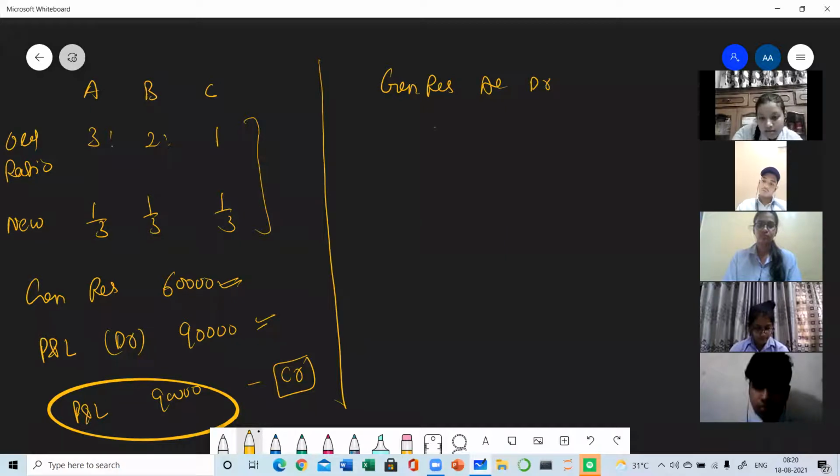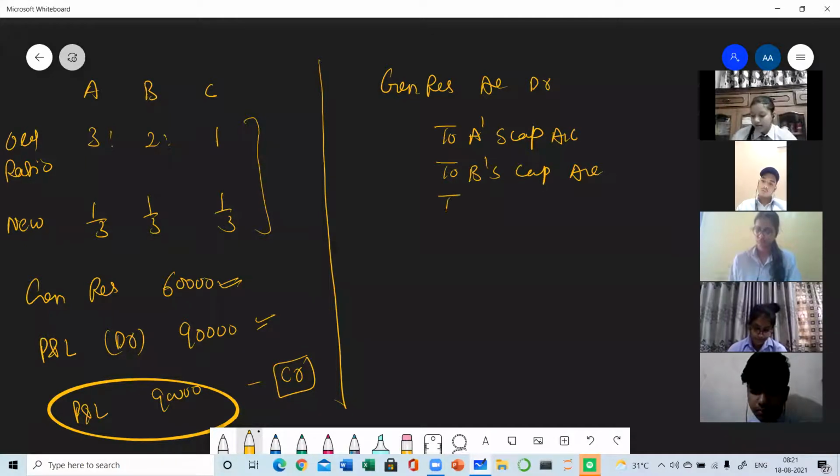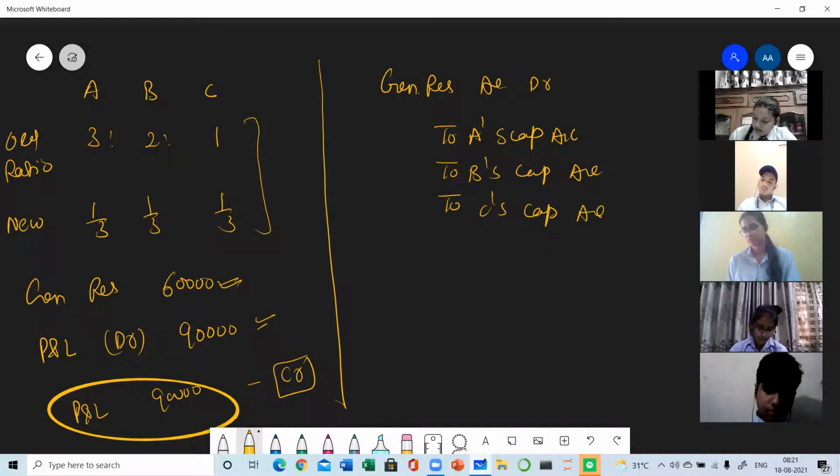General reserve account debit, and the capital nature is not mentioned, so we will assume that it is the fluctuating capital. So to A's capital, B's capital, and to C's capital account. And the ratio you are going to use is the old ratio.